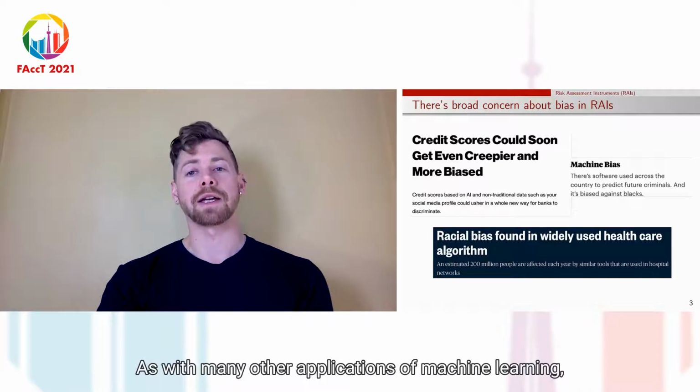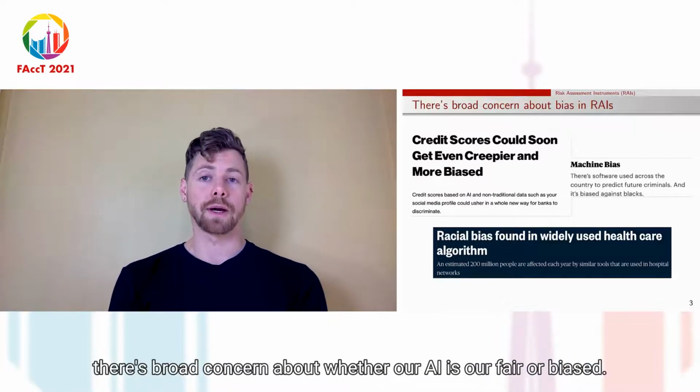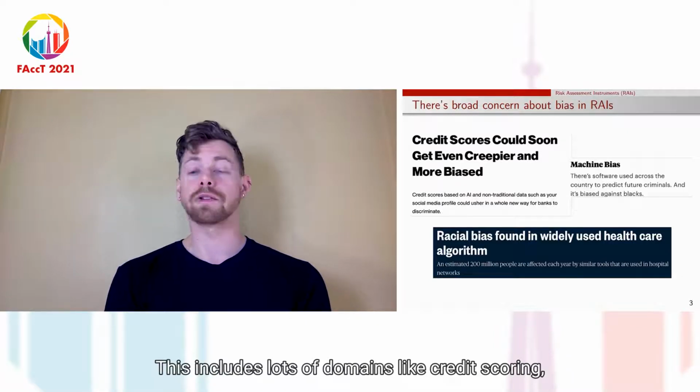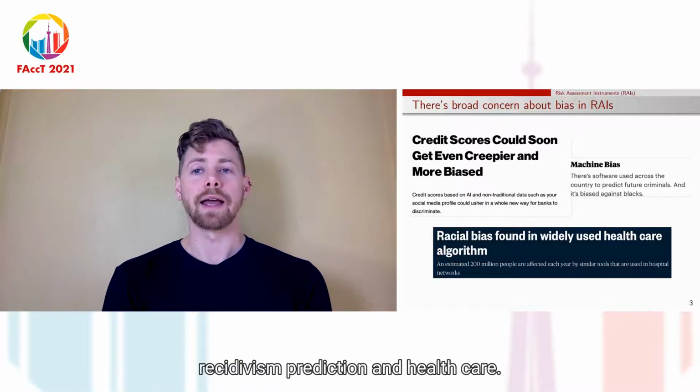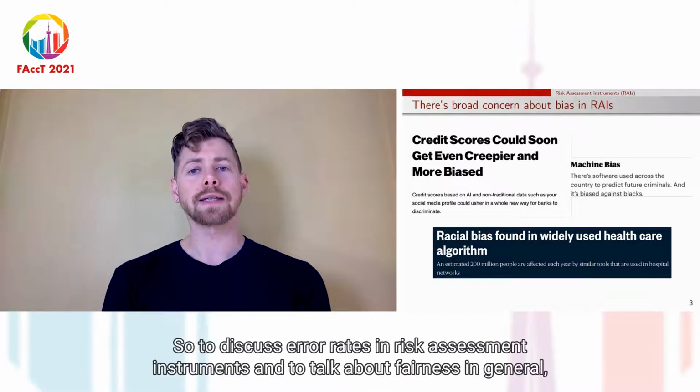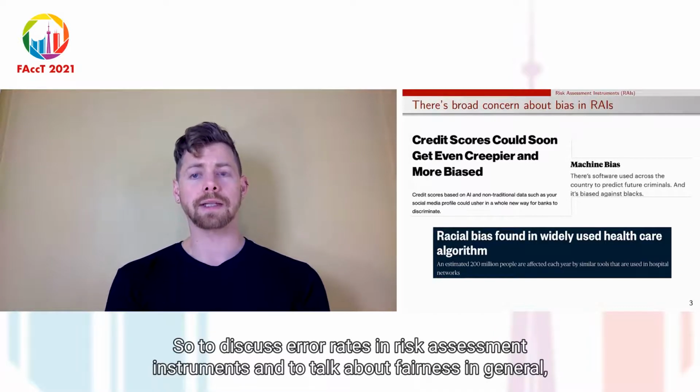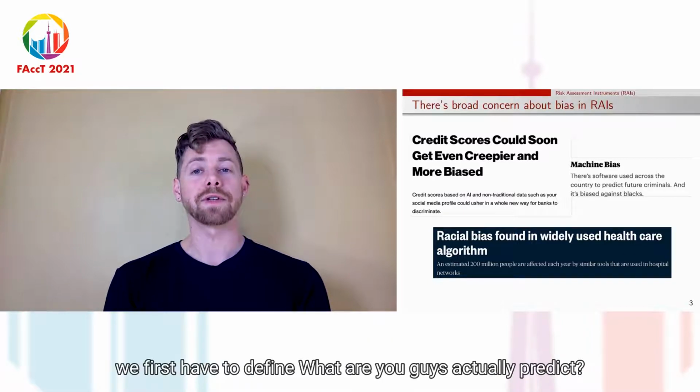As with many other applications of machine learning, there's broad concern about whether RAIs are fair or biased. This includes lots of domains like credit scoring, recidivism prediction, and healthcare. So to discuss error rates in risk assessment instruments and to talk about fairness in general, we first have to define what RAIs actually predict.